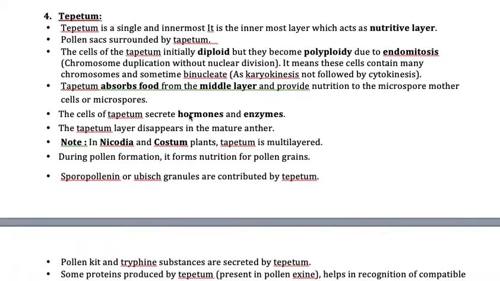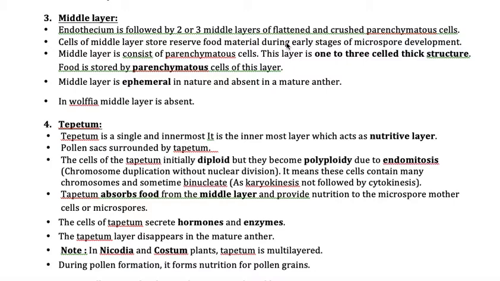Now the next layer, and of course the last layer of the anther wall, is nothing but the tapetum. Now the tapetum is the innermost layer, and of course it is also single layered, and it is a nutritive layer. How does it get nutrients? See, the tapetum absorbs the nutrients from the middle layer, and that is how the tapetum becomes the nutritive layer. And once all the nutrients are absorbed by the tapetum, the middle layers become empty, and they start disappearing till the tapetum forms.